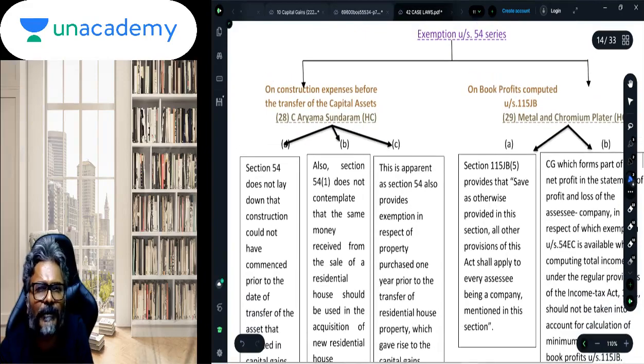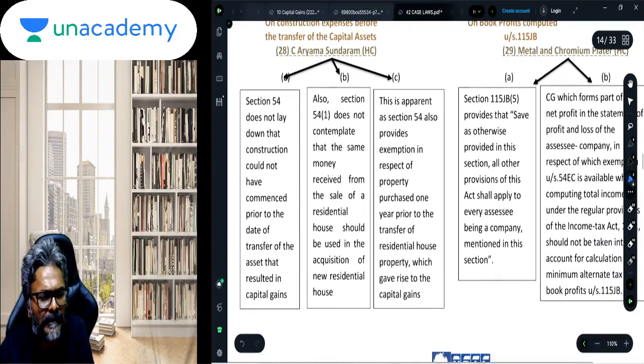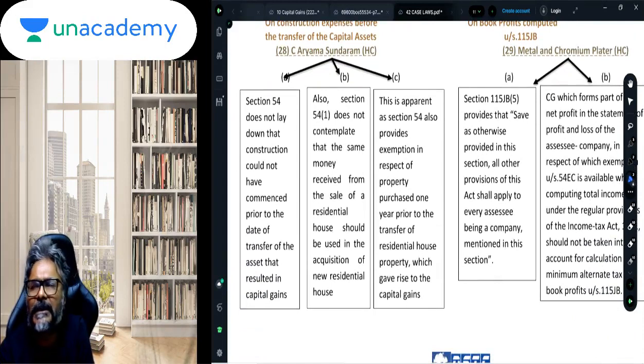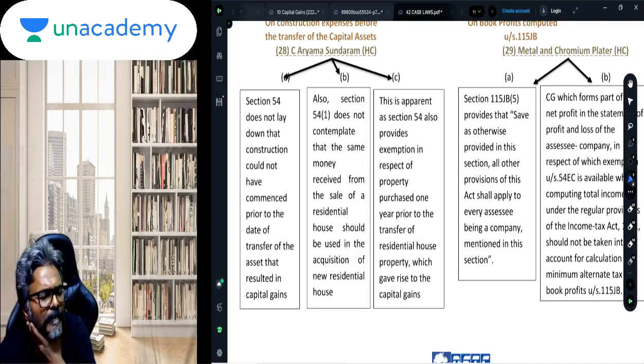Exemption under 54 series, students. This is also important. See Ariman Sundaram, students. Couple of issues, students, over here. Ariman Sundaram. Students, here the assessee wanted to construct the property.